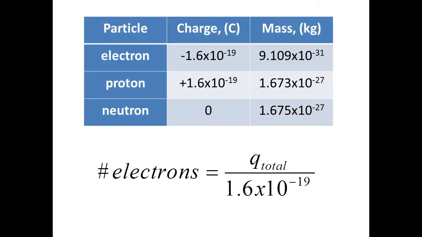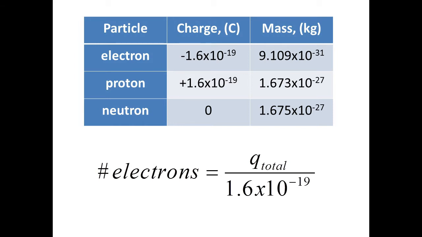In this diagram, we have here a particle electron has a charge of negative 1.6 times 10 to the negative 19 coulombs. Proton also has the same number, 1.6 times 10 to the negative 19 coulomb. The neutron has no charge, it is zero. But the mass of electron is 9.109 times 10 to the negative 31 kilogram. And for proton, we have 1.673 times 10 to the negative 27. For the neutron, the mass is 1.67 times 10 to the negative 27.